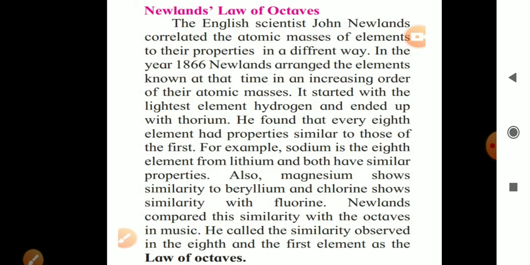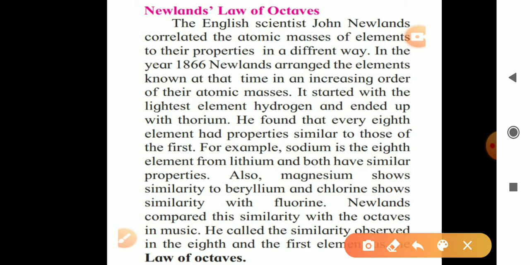So as we studied, different scientists tried to classify the elements. The first try was done by Dobereiner. Dobereiner made a group of 3 elements and that is called a triad. Then the second scientist was Newland. Newland also tried to classify the elements.